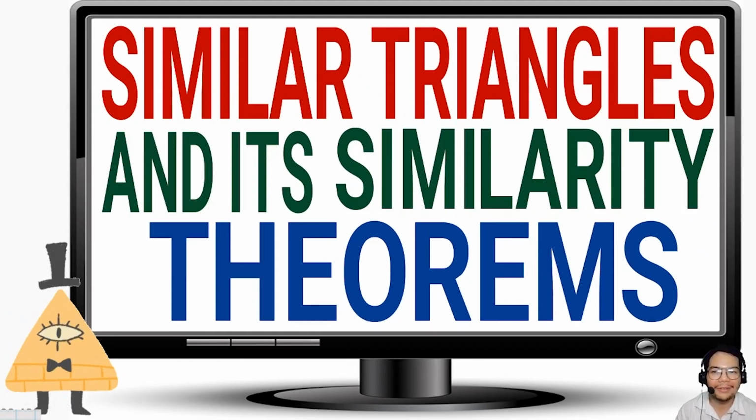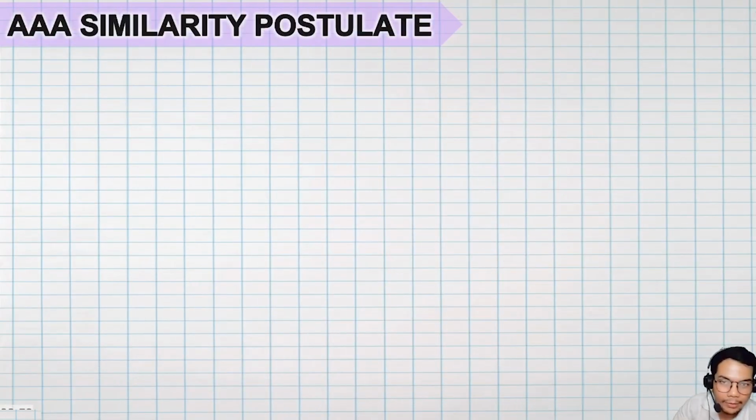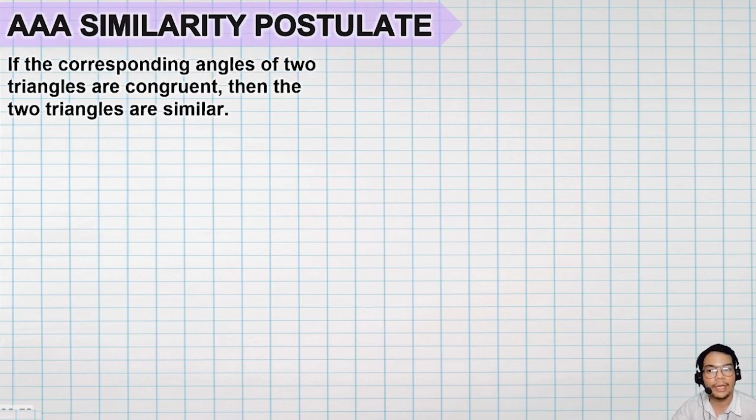Ang lesson natin will be all about similar triangles and its similarity theorems. So these are the following postulates and theorems that give us a clue wherein if yung mga postulate or theorem na to ay nasunod, pwede nating sabihin na yung dalawang triangles ay similar. For example, AAA similarity postulate. Hindi yan battery na AAA. Ang ibig sabihin ng tatlong A na yan is angle similarity postulate.